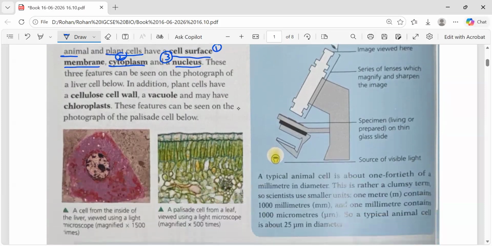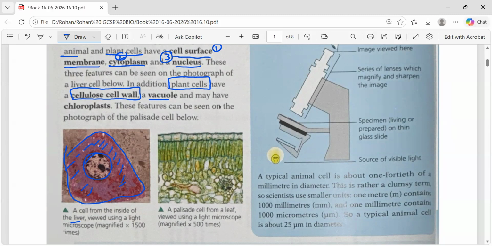These three features can be seen on the photograph of a liver cell below. They have mentioned this is the liver cell. On this you see this is a nucleus, right? Outside this is a membrane, and this red portion is the cytoplasm, right? So these are the three common things. In addition, what is the additional thing in the plant cell? A cell wall, made up of cellulose. This is not present in the animal cell, only in the plant cell. A vacuole is also only present in the plant cell, not in animal cell.